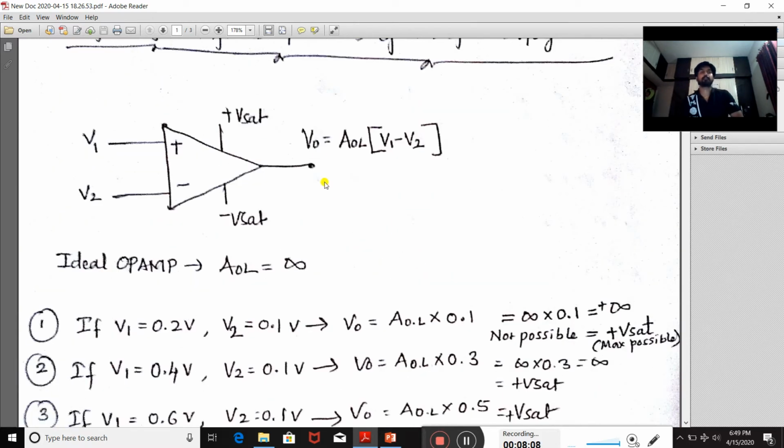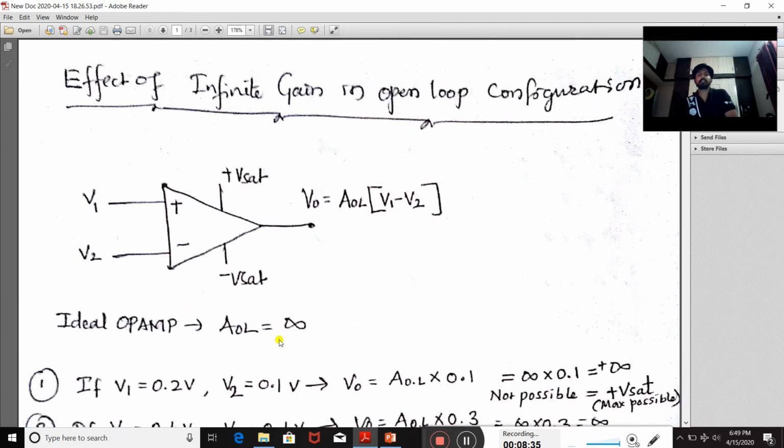If you are applying a finite input signal, then definitely here you will not get infinite. Ideally we say it is infinite, but you are not going to get infinite, you are going to get a finite value. That means infinite in terms of positive V saturation and negative V saturation. This is how it affects the infinite gain in the open loop configuration.